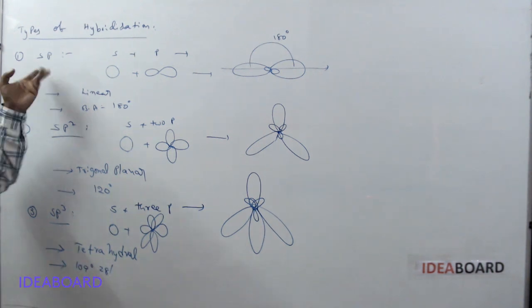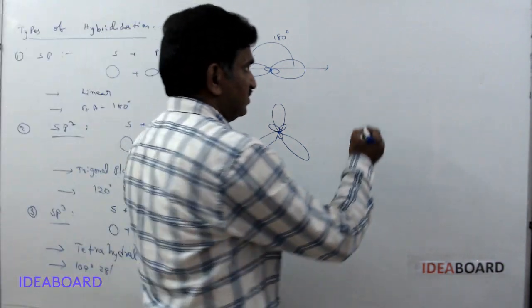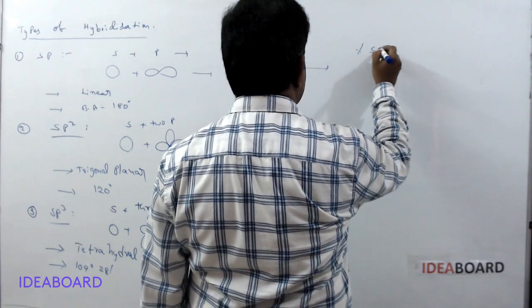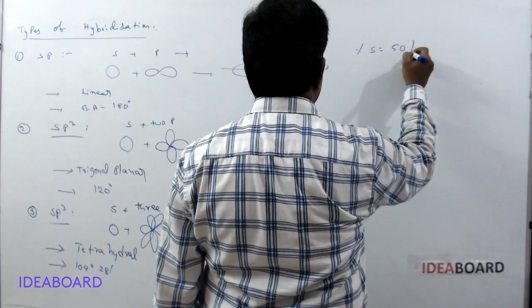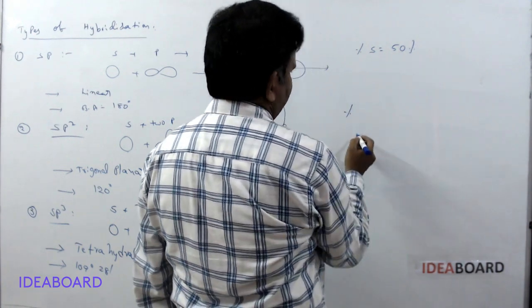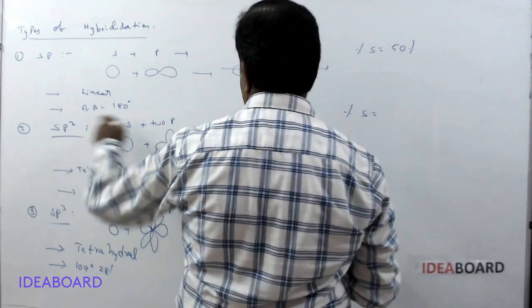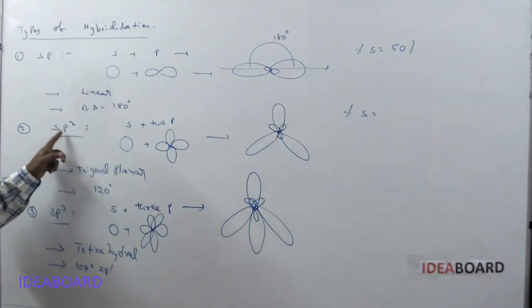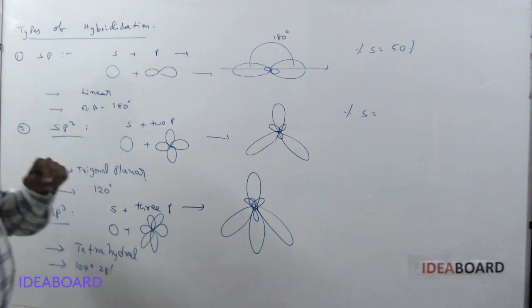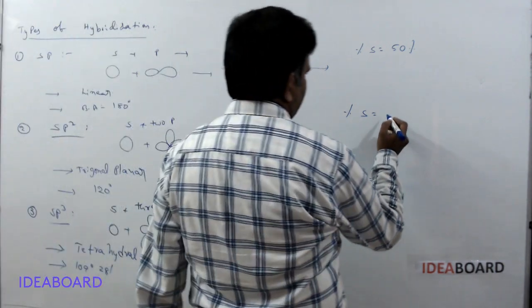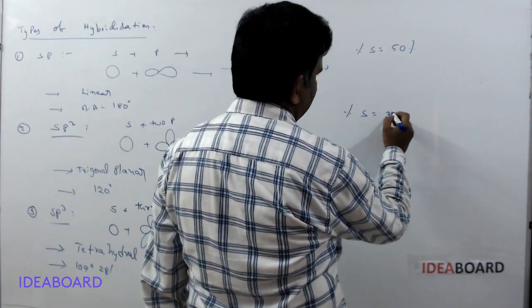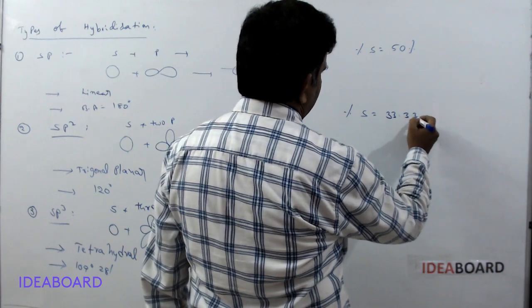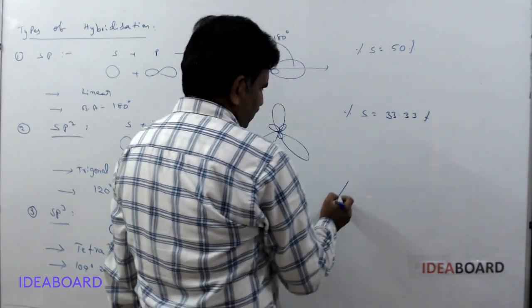And if you are taking sp, what is the percentage of s? The percentage of s is 50%. For sp2 hybridization, the total number of orbitals is 3 and s is 1, so 1 by 3, which gives 33.33%.